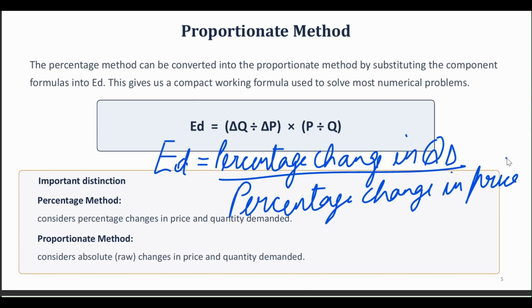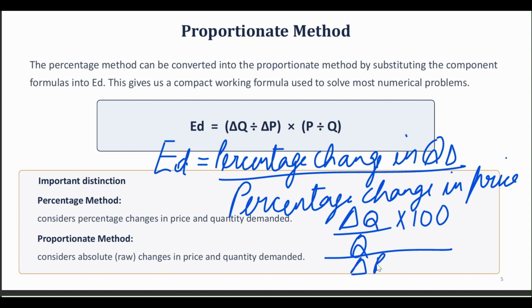I already explained to you how we calculate the percentage change in quantity demanded: delta Q upon the initial quantity into 100. Okay, this is my percentage change in quantity demanded. And now I have to divide it by percentage change in price. So what is going to be the formula? Delta P upon P multiplied by 100.